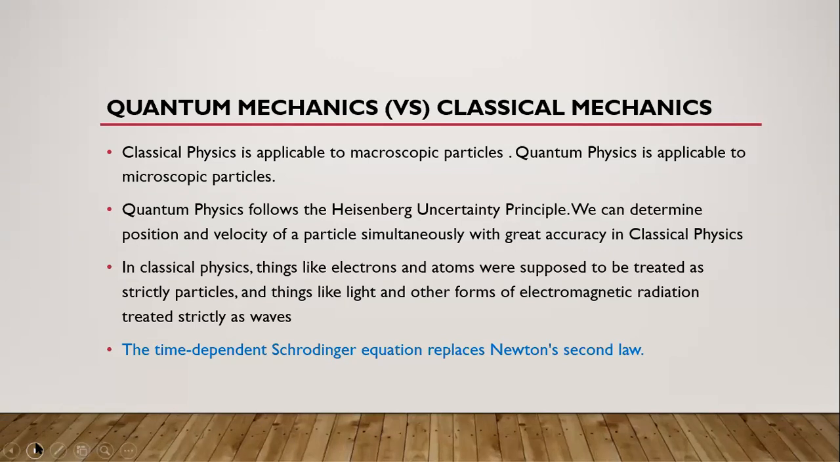And each and every object or phenomenon in classical mechanics is following Newton's laws of motion, obviously Newton's second law, whereas quantum mechanics follows the Heisenberg uncertainty principle. Each and every phenomenon has to follow this Heisenberg uncertainty principle. And in classical physics, things like electrons and atoms were supposed to be treated strictly as particles, but things like light and other forms of electromagnetic radiation are treated as waves.